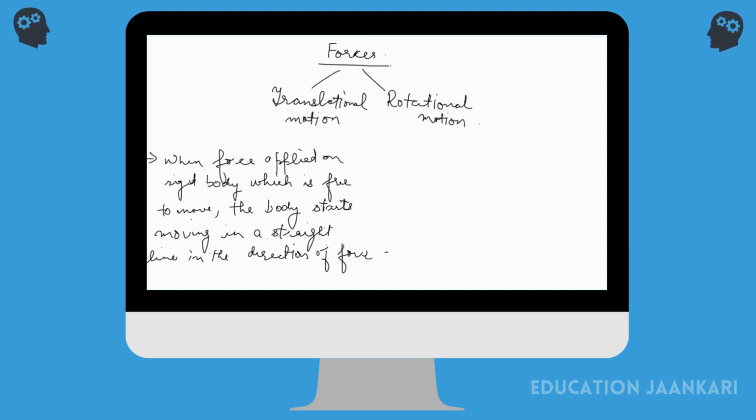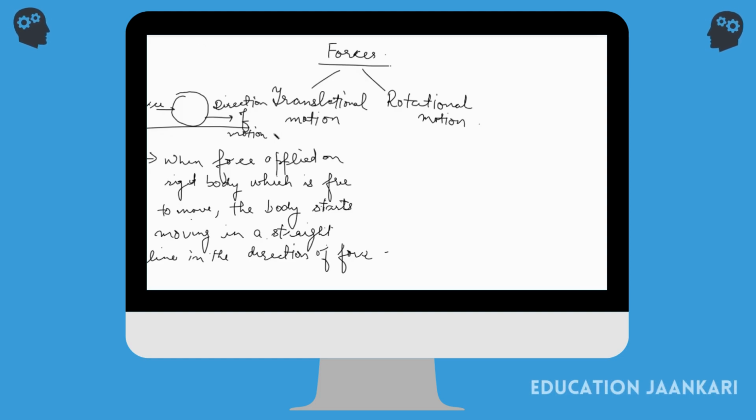Simple, huh? If you have a ball on the ground and you apply a force on this side, the body starts moving in the forward direction, which is the direction of the force applied. But technically the ball rolls and moves, right? It does not just slide on the base. But we are just talking about the motion. It goes in a straight line, even though it's rolling. So it cannot be considered rotational motion.